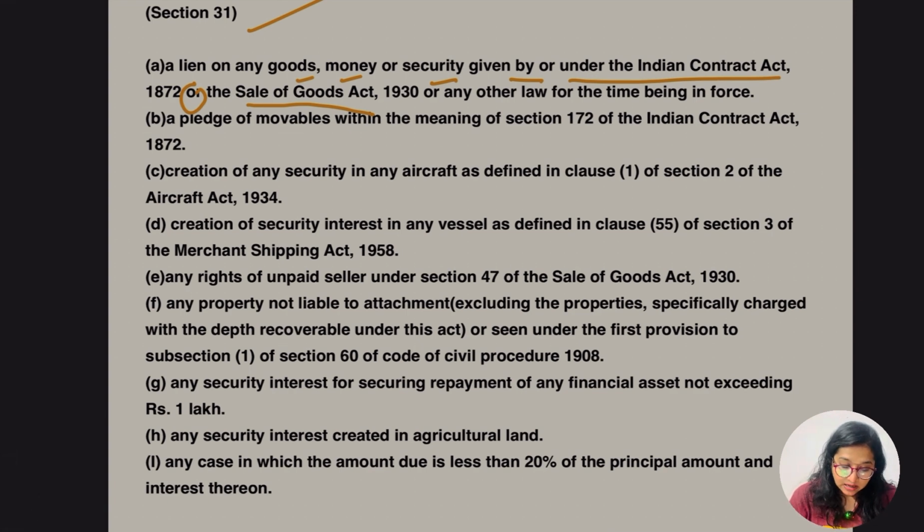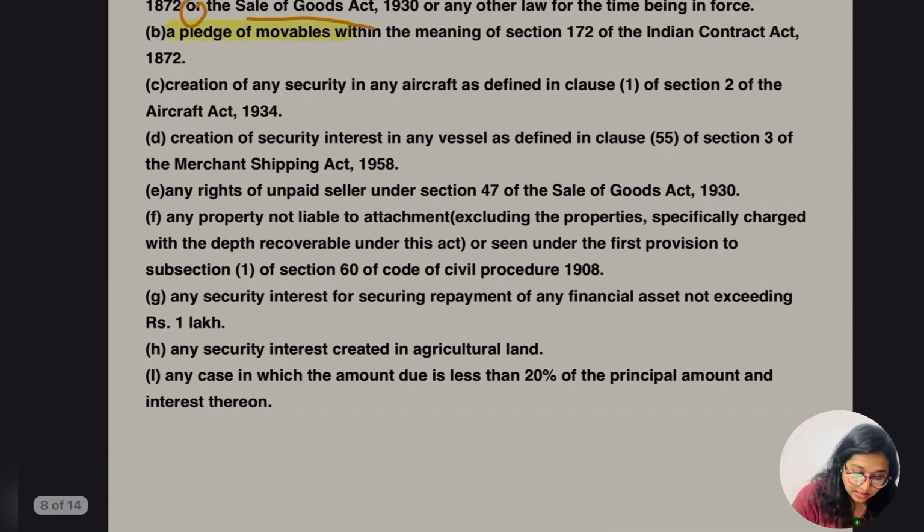Second, a pledge of movables within the meaning of section 172 of the Indian Contract Act. Let us highlight the main part. The very first was a lien on any goods, money and securities as per the Contract Act and Sale of Goods Act or any other law. Second is about a pledge of movable things. And third is about the creation of any security in an aircraft, which is defined under section 2 clause 1 of the Aircraft Act 1934.